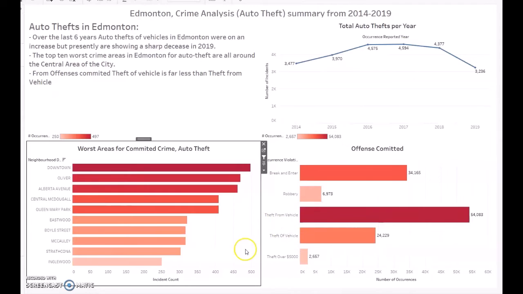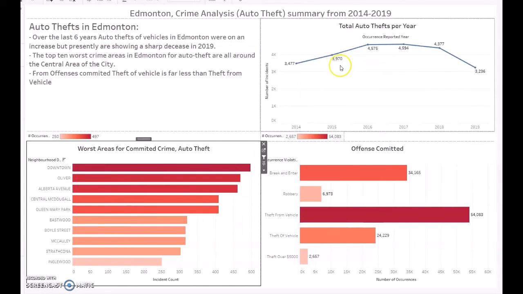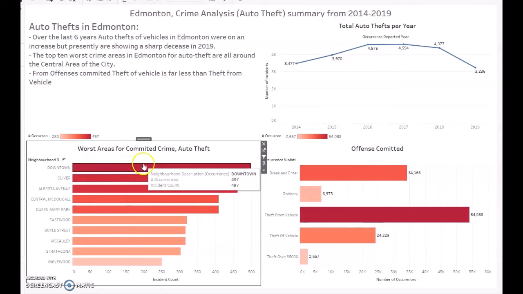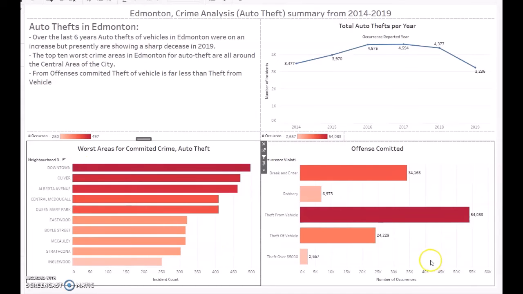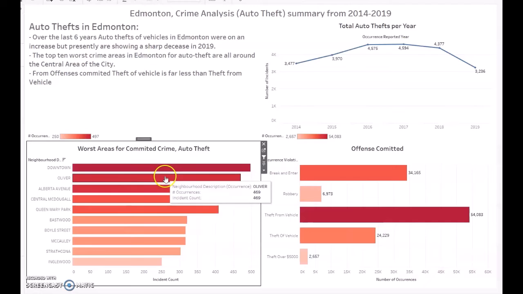And finally, auto theft for Edmonton over those 6 years was, again, on the increase. It flattened out, and then started to drop towards 2019. Downtown is again the highest, and for auto theft, theft from the vehicle is again the highest over those 6 years. And that's it.